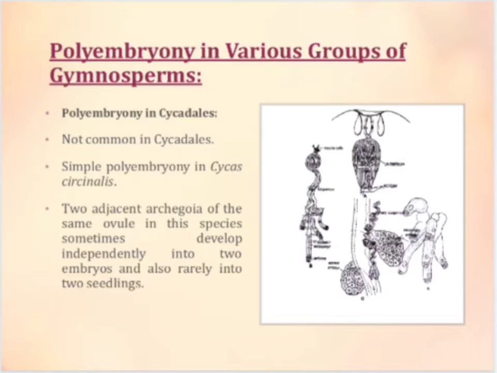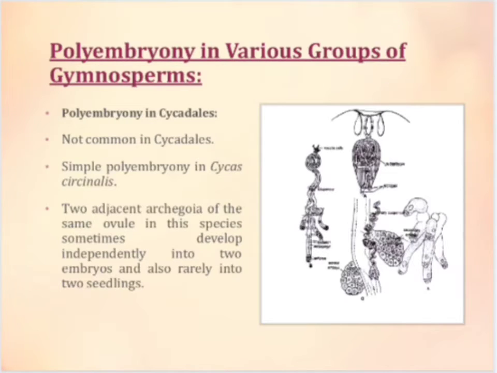Polyembryony in gymnosperms. First is polyembryony in Cycadales. Polyembryony in Cycadales is not a common occurrence. However, Rao reported simple polyembryony in Cycas circinalis.